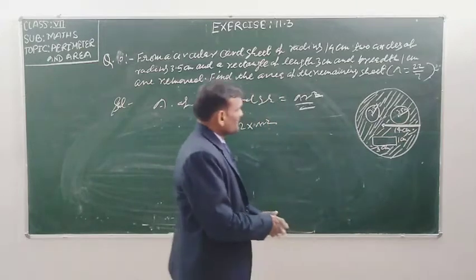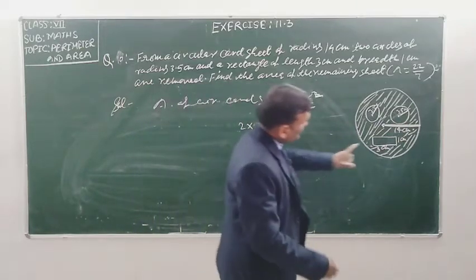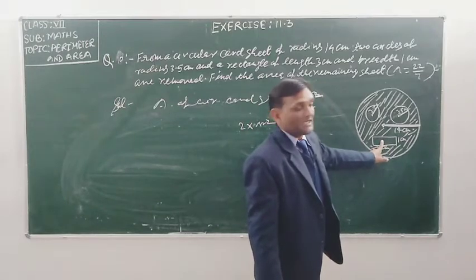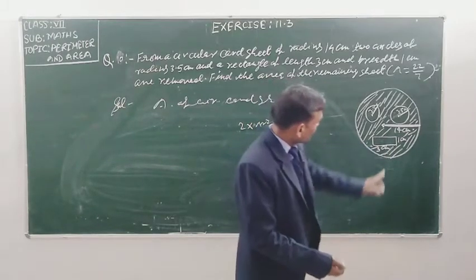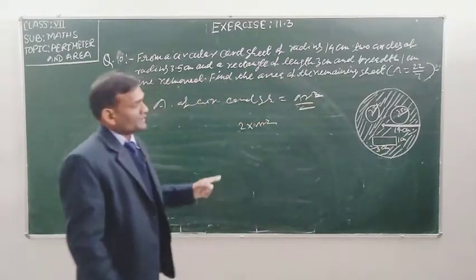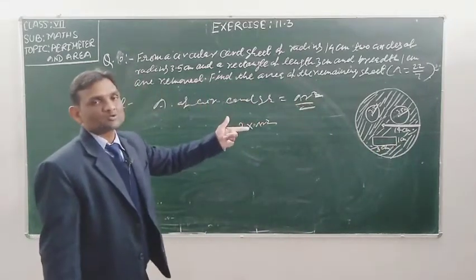And in the third step you have to find out the area of the rectangle. Area of rectangle is length into breadth, and length and breadth are given in the question. So length into breadth, 3 into 1, 3 centimeter square.